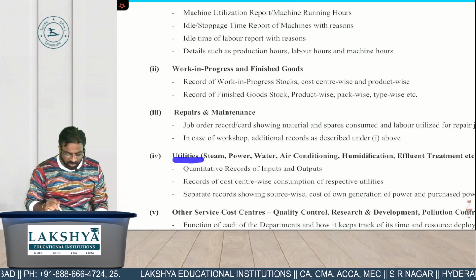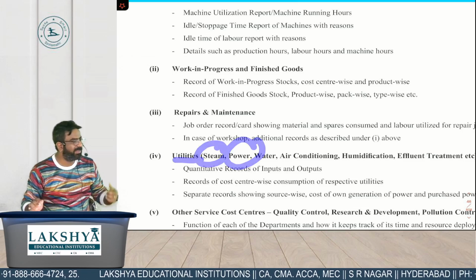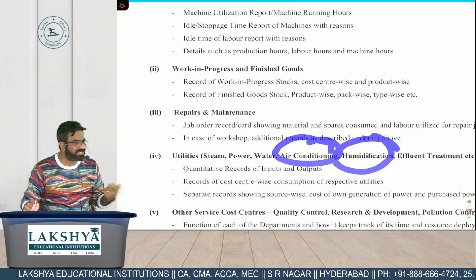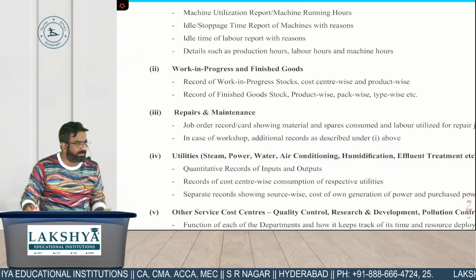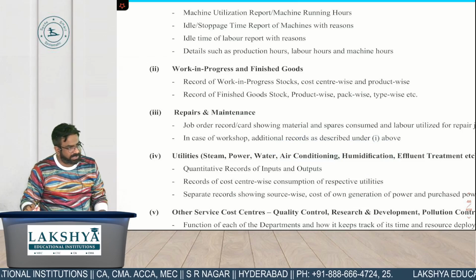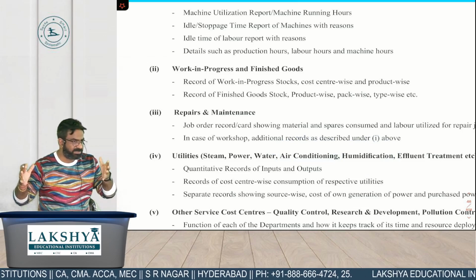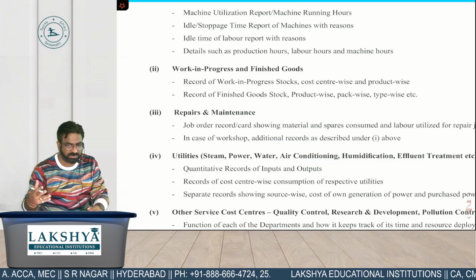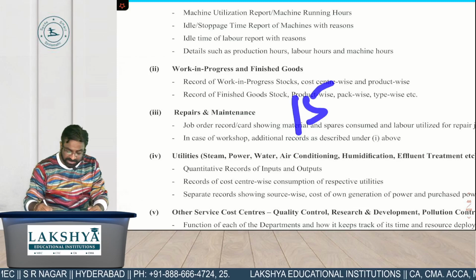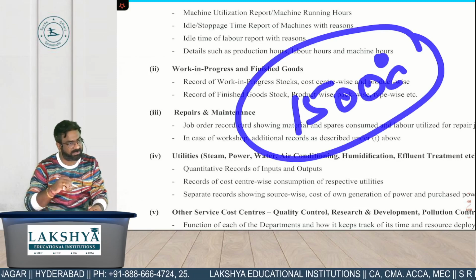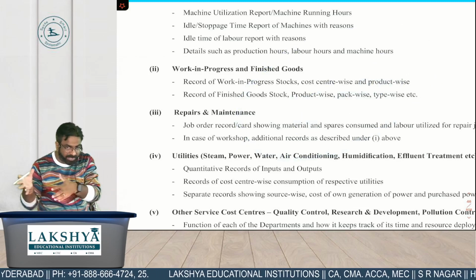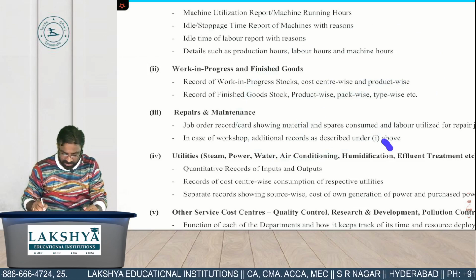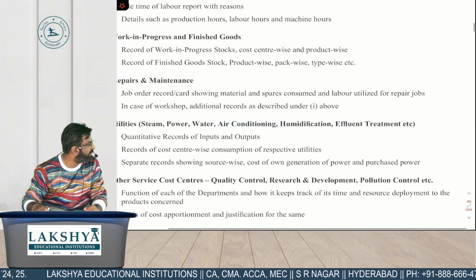अगर if you are into your utilities like steam, power, मतलब आप power use कर रहे हो, water use कर रहे हो, if you are using air conditioning, humidification क्या होता है? What do you mean by humidification? In such companies, some companies में जैसे iron and steel companies होती हैं, वहाँ पे boilers होते हैं, furnaces होते हैं, उनका टेम्परेचर 1500 डिग्री सेल्सियस तक भी चले जाता है. How you take out that temperature and make it a normal compatible temperature, that process is known as humidification. Then efficient treatment.